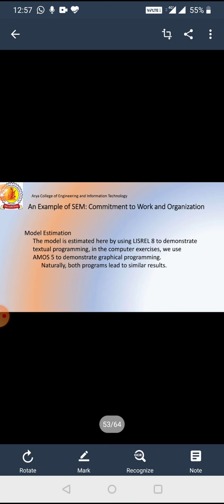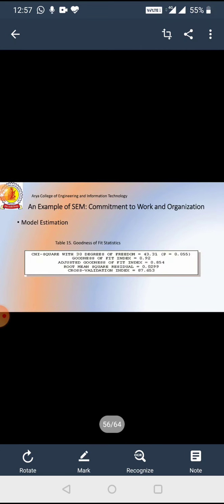The model estimation is done by using LISREL. LISREL is a software which is used in various techniques, and AMOS is also a software, and one example of SEM. The SEM commitment of work and organization is given by this example in LISREL. Then model estimation: how the table contains and how we use model fit.